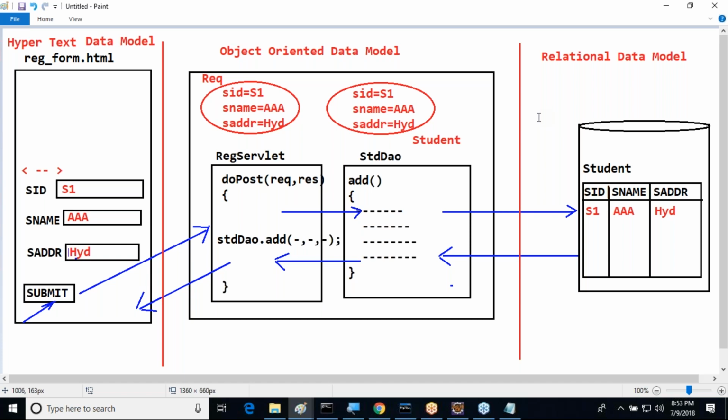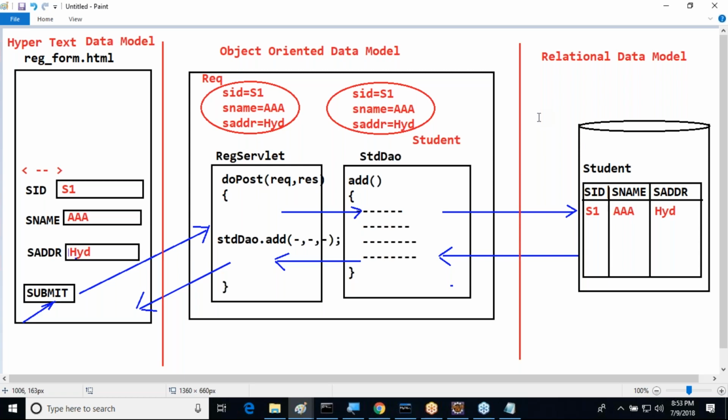Okay, JDBC, you are saying JDBC is a solution. Clear, right information. But who is preparing the JDBC? User or developer? Who is preparing JDBC code? Developer is preparing JDBC code. That means the developer must take responsibility to convert the data from object-oriented data model to relational data model. The developer is not responsible for converting data from hypertext data to object-oriented data model. Why? Because application servers are doing that work internally.